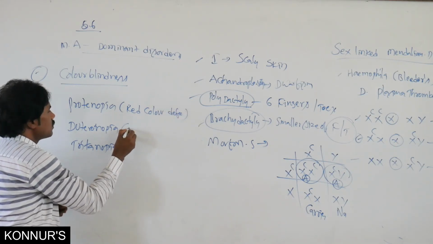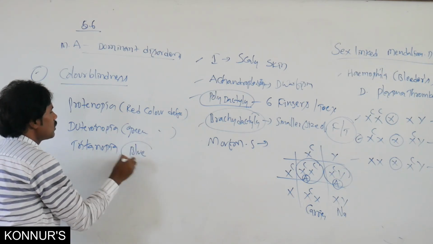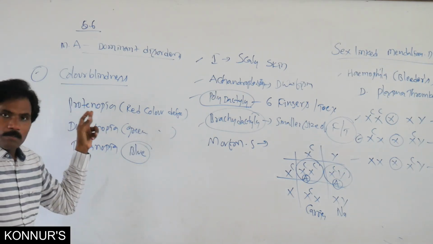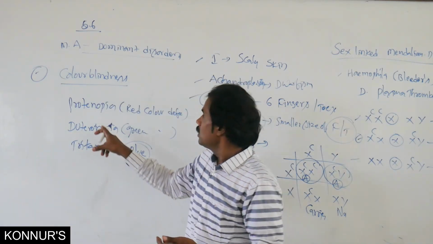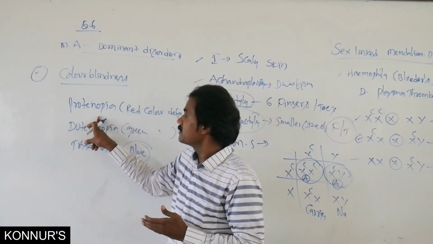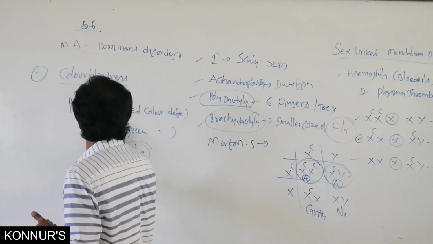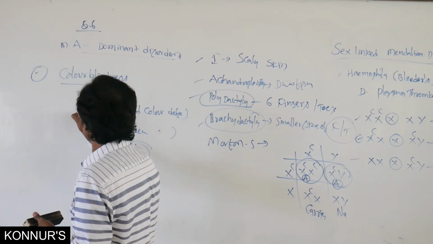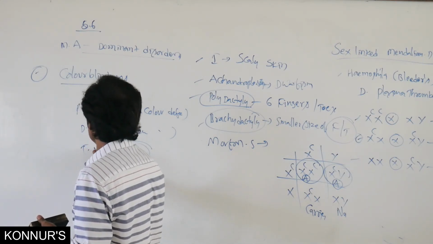This is green color. This is blue color. This is red. Protanopia is normally a red color defect. Then related to deuteranopia, tritanopia, everything. Protanopia as well as tritanopia.